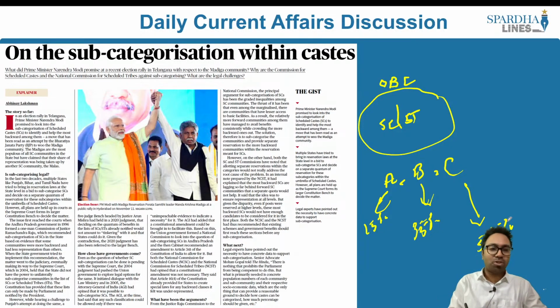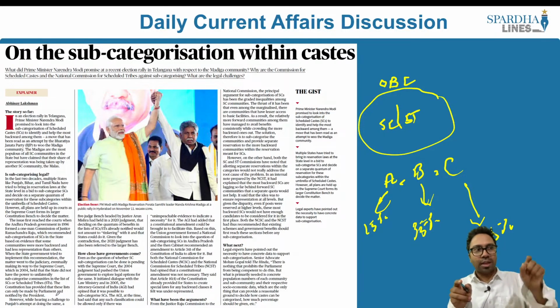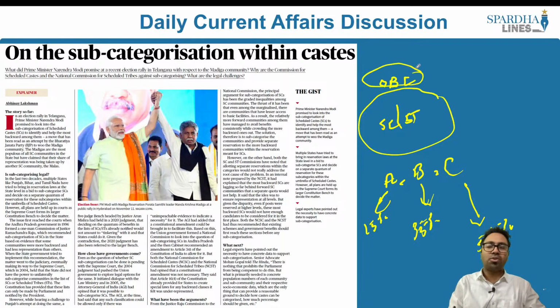Why are we discussing sub-categorization? That is because when it comes to the SC/ST, who will be able to decide whether a person belongs to the SC or the ST? It is the parliament. But when it comes to the OBC criterion, remember, the state governments have the power to decide who is the OBC, other backward classes, and so on. But when it comes to the SC and the ST community, recommendation can be made by the states, but ultimately it is the parliament which will decide, and the president who will make the ultimate notification. So who will decide whether it is SC or ST? It happens to be the parliament.